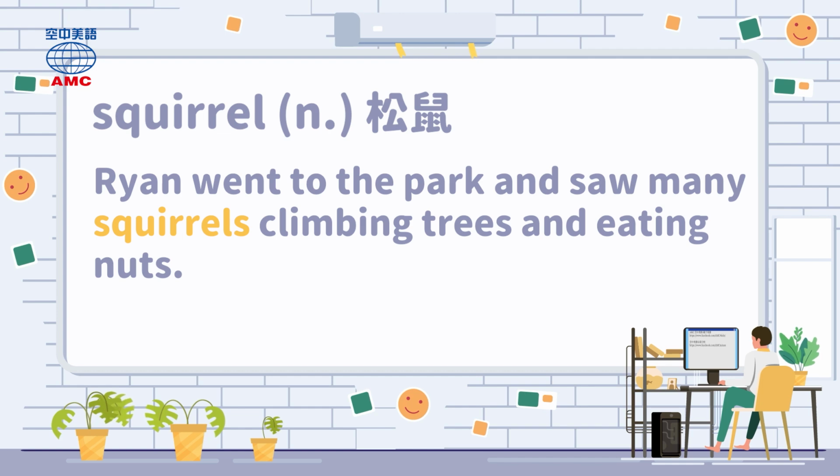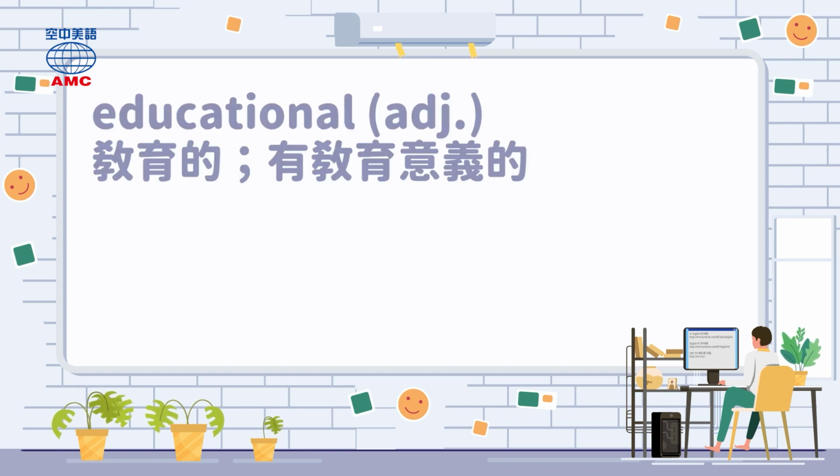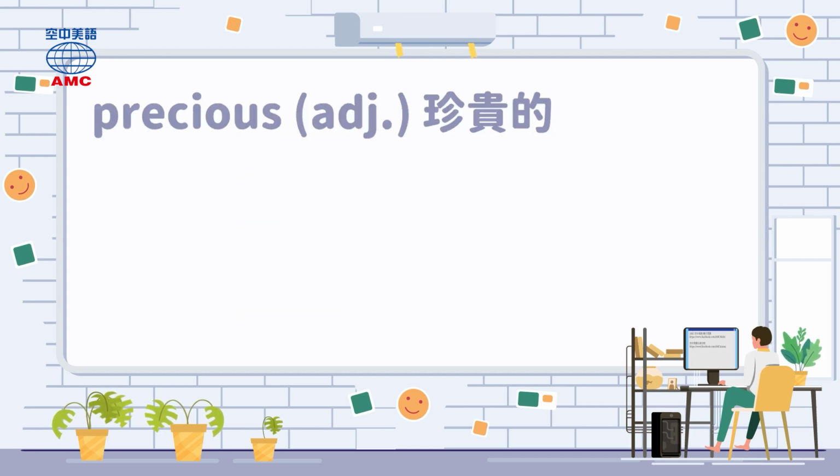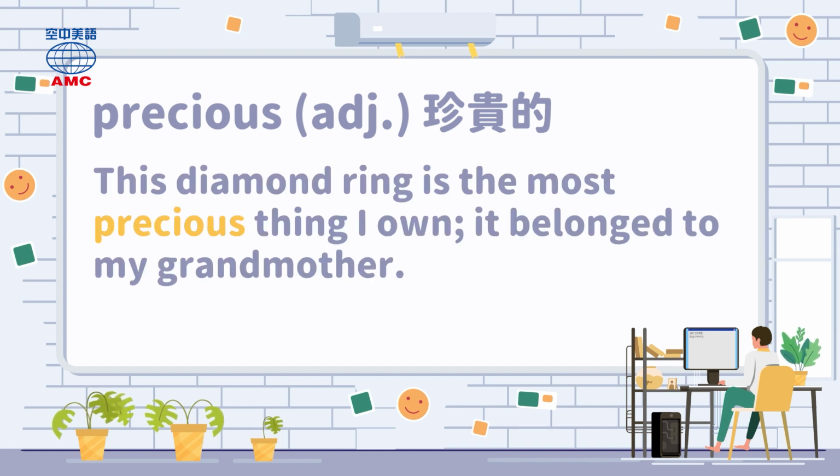Squirrel. Ryan went to the park and saw many squirrels climbing trees and eating nuts. Educational. Ian's mom is happy that he watches TV shows about science because she thinks they're educational. Precious. This diamond ring is the most precious thing I own. It belonged to my grandmother.